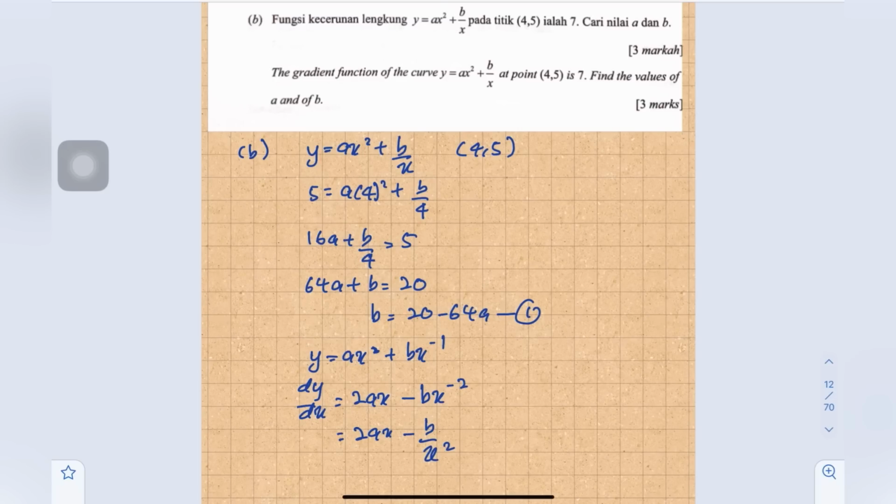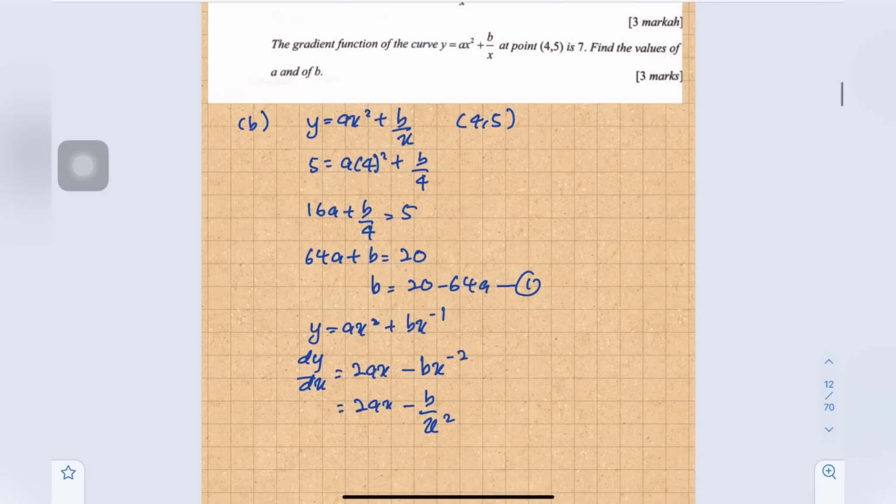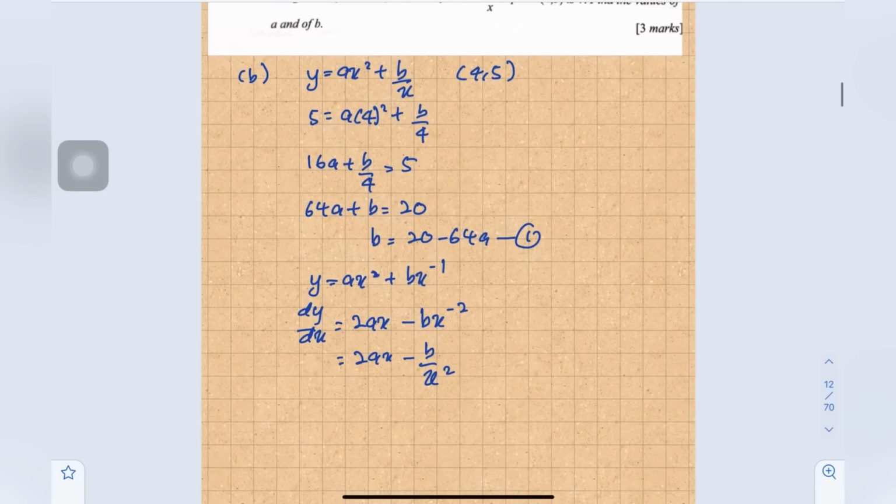Okay, so now given the dy dx is 7 at that point, so we substitute this point, where x is 4. So then 2a times 4 minus b over 4 squared equals 7.